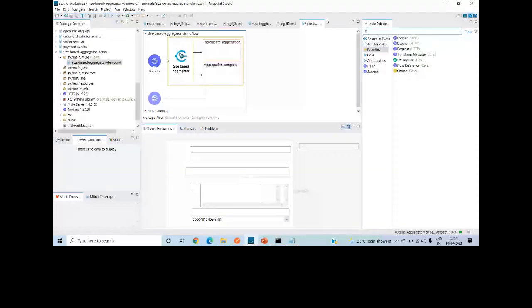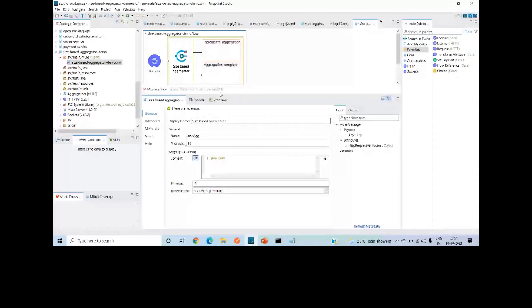Here you can give some name. I will tell you the importance of the name later; for now, just give a name. I will say size AGG. What is the max size? I will specify that I want to aggregate 10 payloads. And what is the timeout? If you are not receiving 10 messages within that particular timeout... by default it's -1, so it will wait until it reaches the 10 messages.